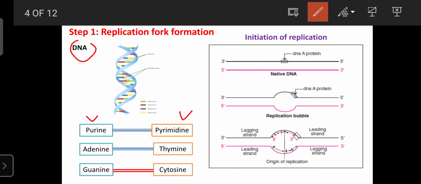In the double strand DNA molecule, the purine is always bound with the pyrimidine with the help of hydrogen bonds, between the first strand and the second strand.